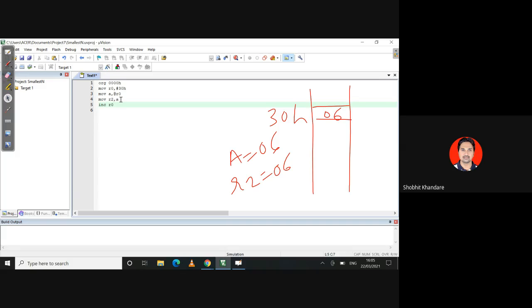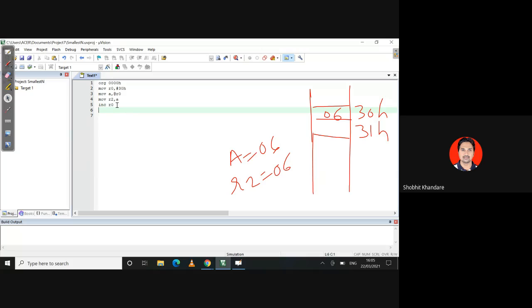So when you are incrementing your R0, that means you will be at the location. This is 30H. Okay, I will take this address at this side. So I will be taking here. This is 30H. This will be 31H. Okay. So the next number I have incremented my R0 to point to the next memory address.